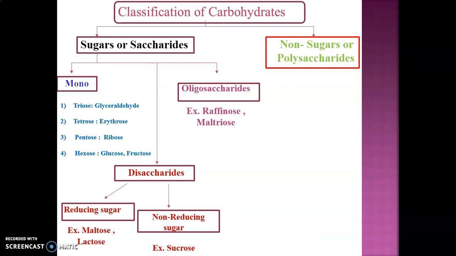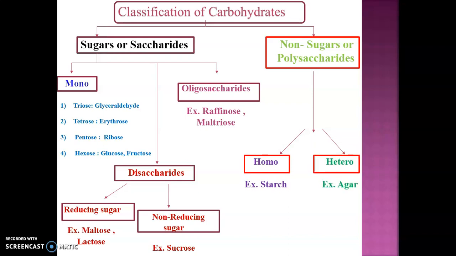Then non-sugars or polysaccharides are classified into two types: first homopolysaccharides and second heteropolysaccharides. Once again we will discuss this classification of carbohydrates because it is very important as far as examination is concerned. So carbohydrates can be classified into two basic types. First is sugars or saccharides, second is non-sugars or polysaccharides. Sugars are further classified into three types: monosaccharide, disaccharide and oligosaccharide.